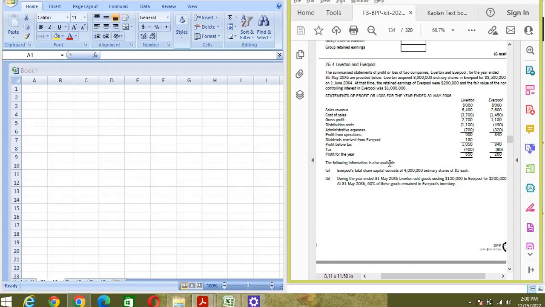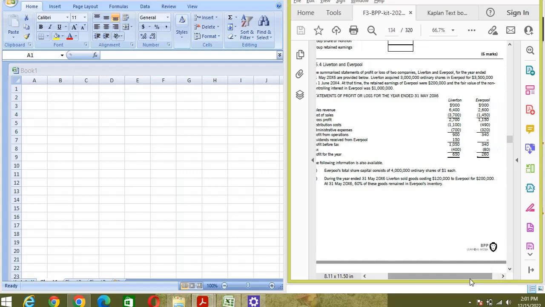In today's video, we are going to do the last question of the certificate of consolidation. So let's do the question. The question is Liverton and Everpool. The summarized statement of profit or loss of two companies, Liverton and Everpool, for the year ended 31st May 2006 are provided below. Liverton acquired 3 million ordinary shares in Everpool for 3.5 million. So it means TP.